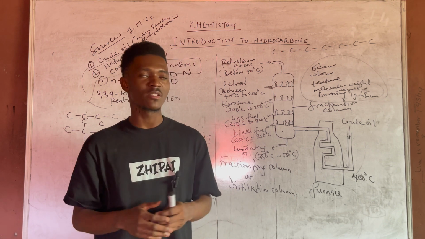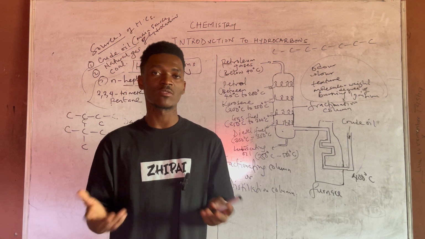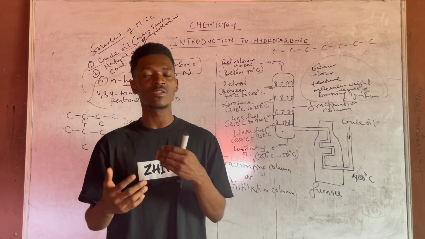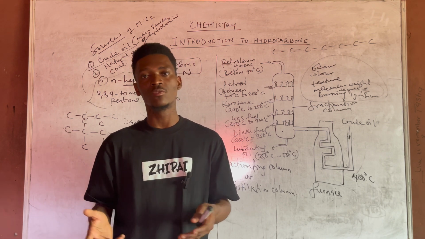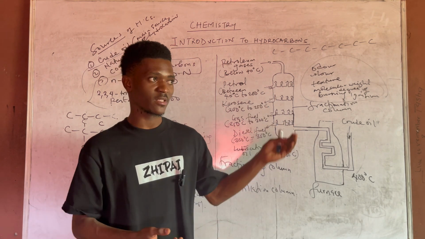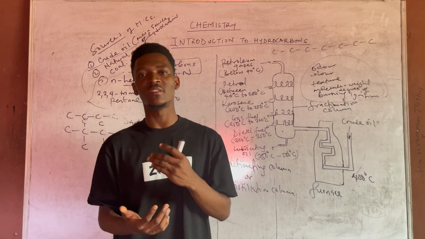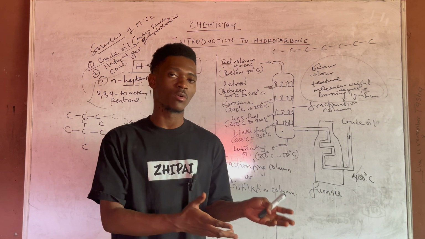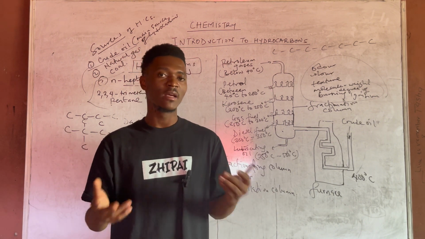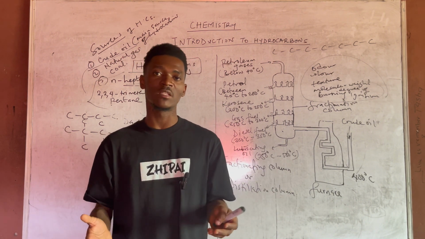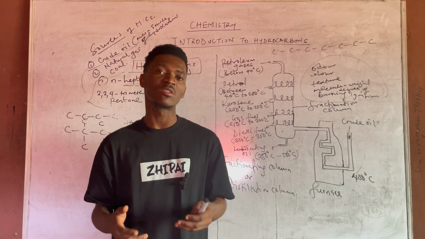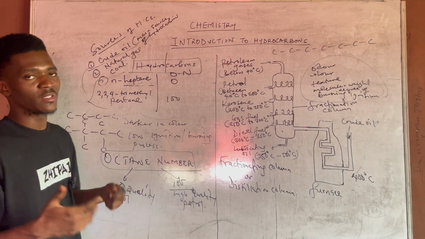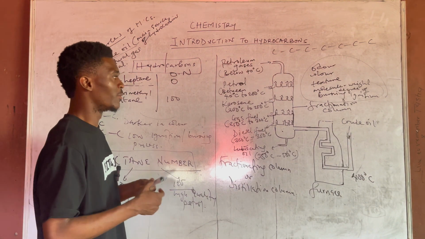Like I've explained initially, crude oil can undergo fractional distillation to obtain relevant fractions of it. And it is due to differences in boiling point and some other differences as well, but the main one still remains differences in boiling point. Then I also went on to saying that petrol could be of low quality or could be of high quality. High quality petrol simply means that the octane number is high, while low quality petrol simply means that the octane number is low.